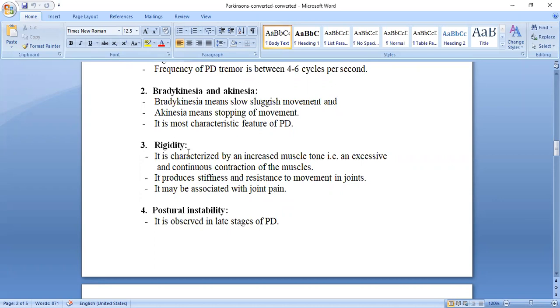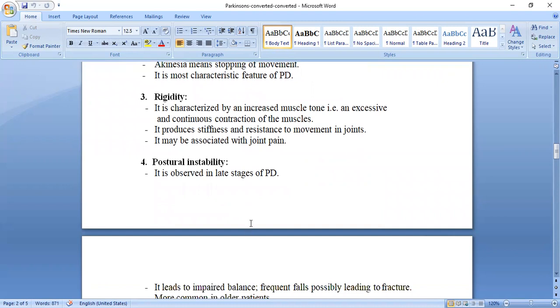Did you understand this one? Rigidity. Why the rigidity? Due to the increased muscle tone. In that, there is excessive and continuous contraction of the muscles. It produces what? Stiffness, and it resists further movement in the joints. Due to this, it causes joint pain. Are you getting it? Now, next one, this is the postural instability.